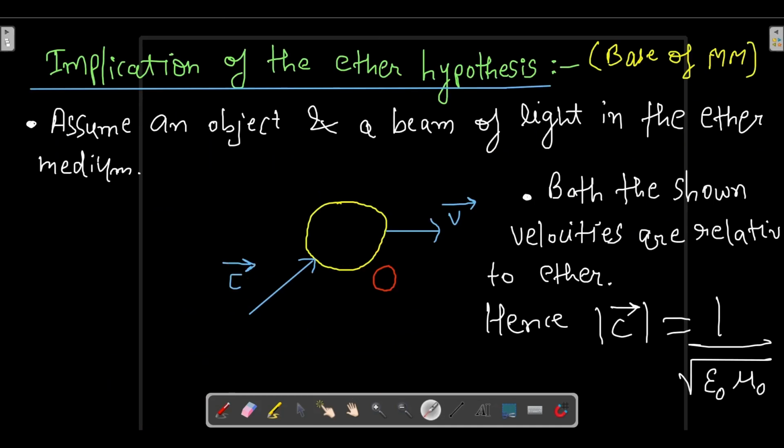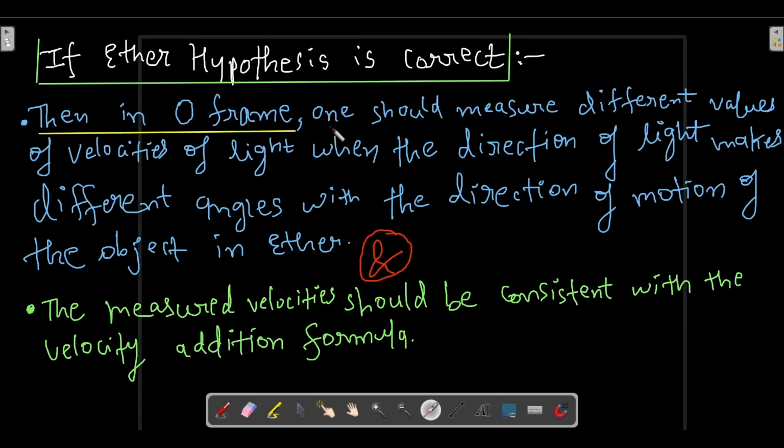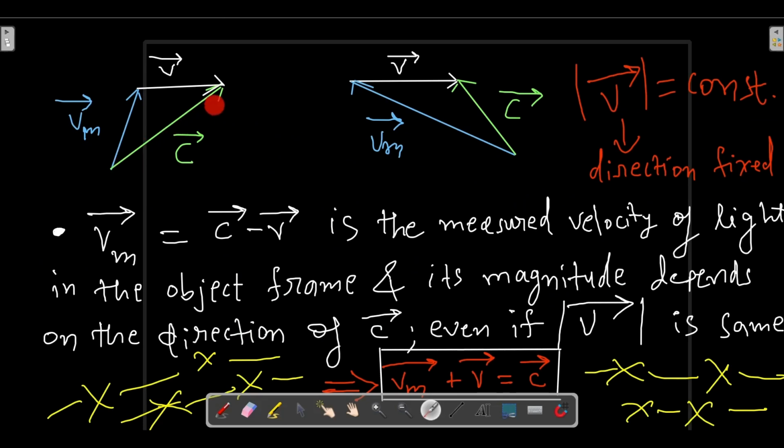When the direction of light makes different angles with the direction of motion of the object in ether, although the velocity v, which is the velocity of the object, is constant in magnitude and fixed in direction. That is, the velocity is fixed both in direction and magnitude.